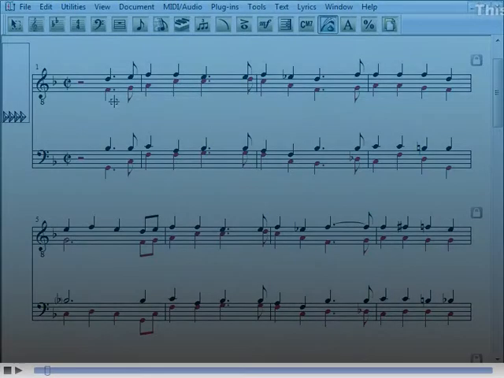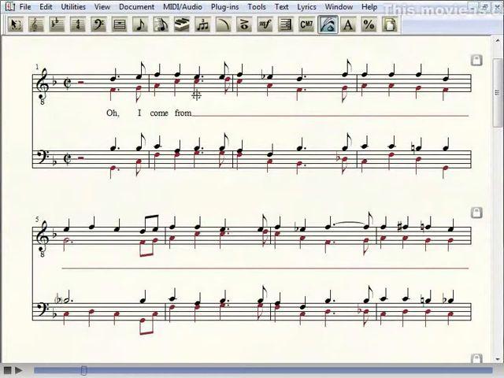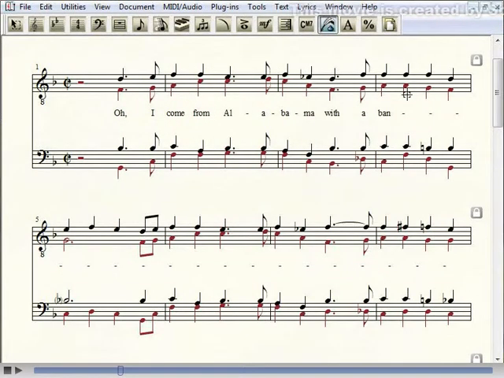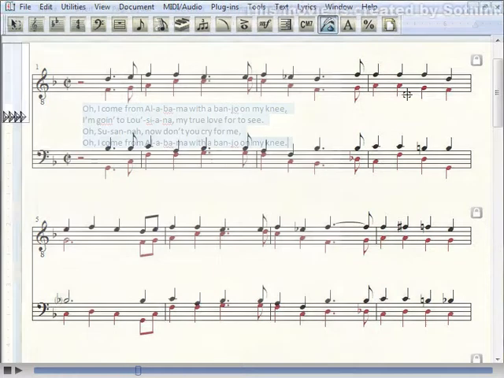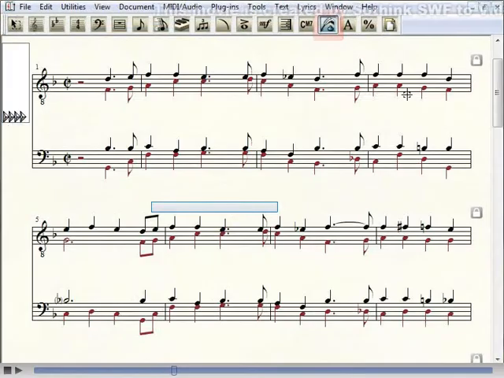Clicking in lyrics. Click assignment is another way to enter lyrics. This method is particularly useful if you want to copy text from another source, such as a word processing program. Copy the source text, and then, in Finale, choose the Lyrics tool.